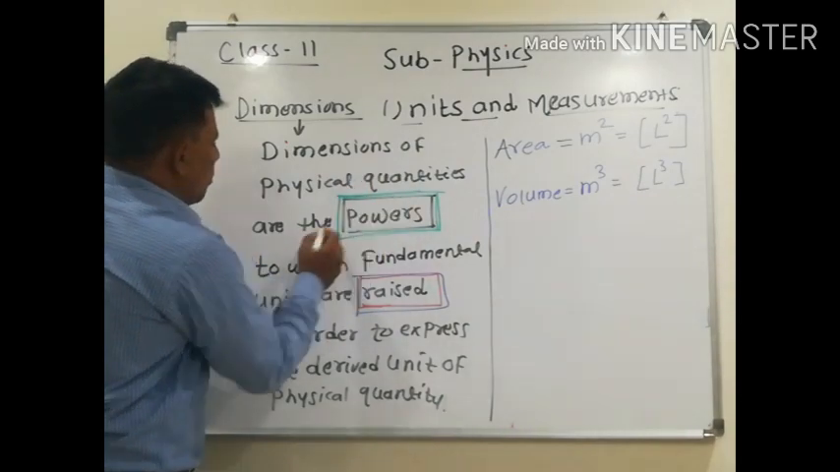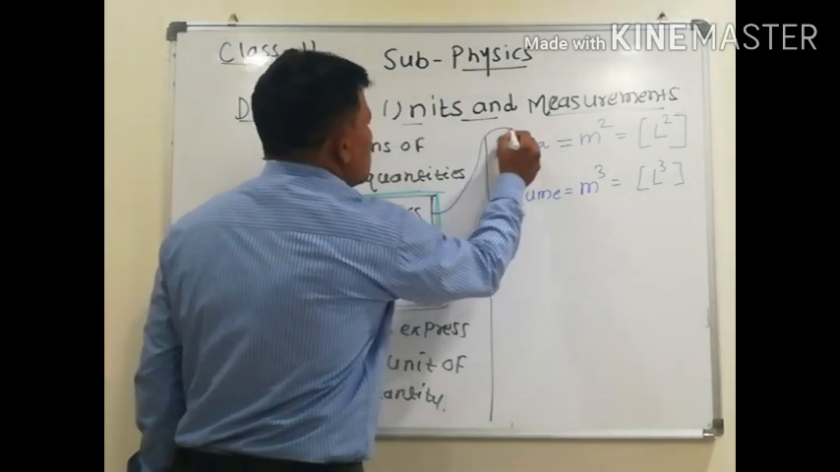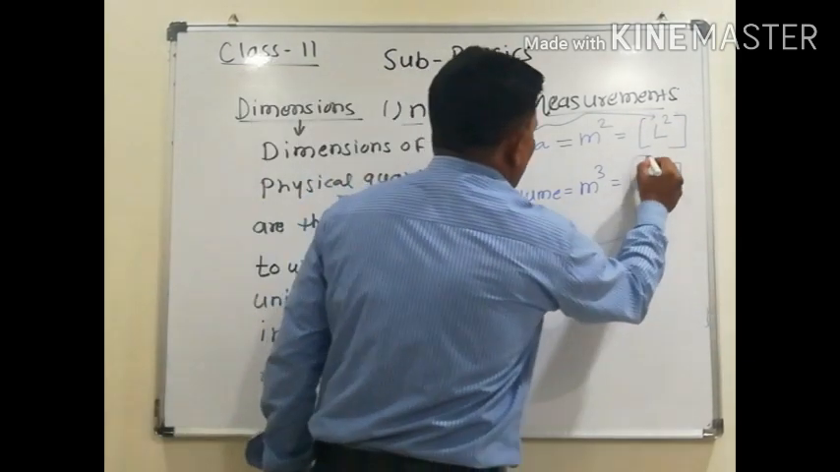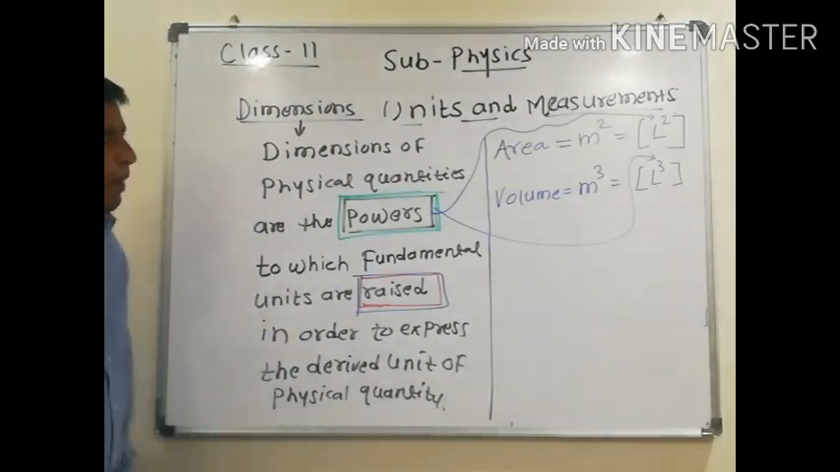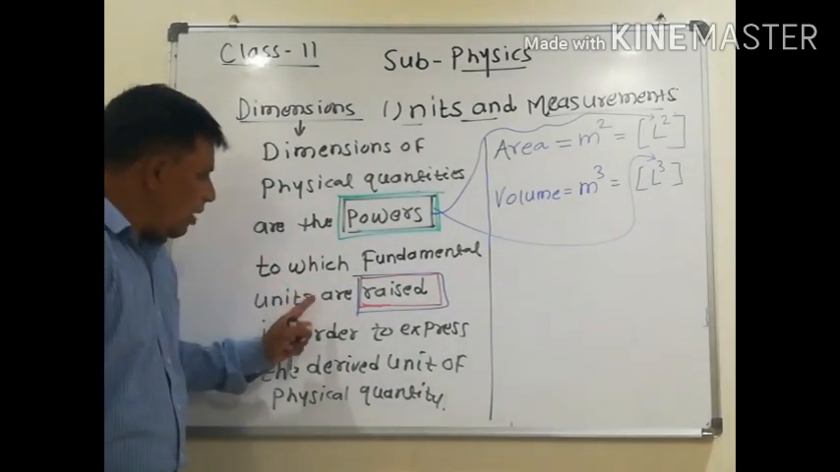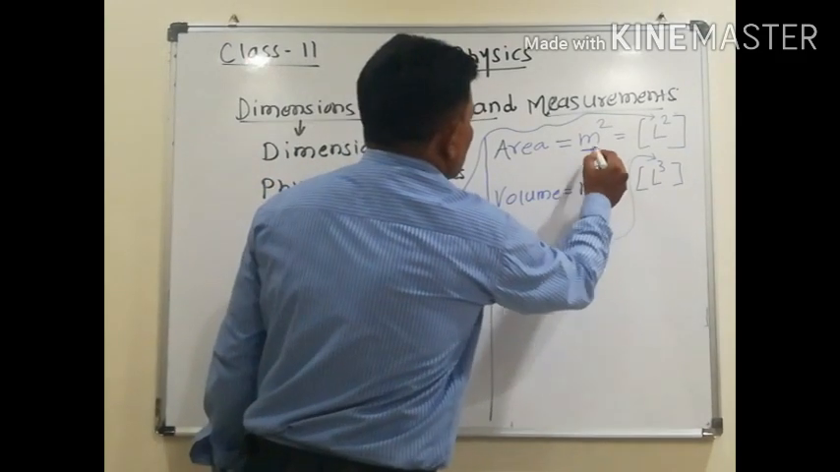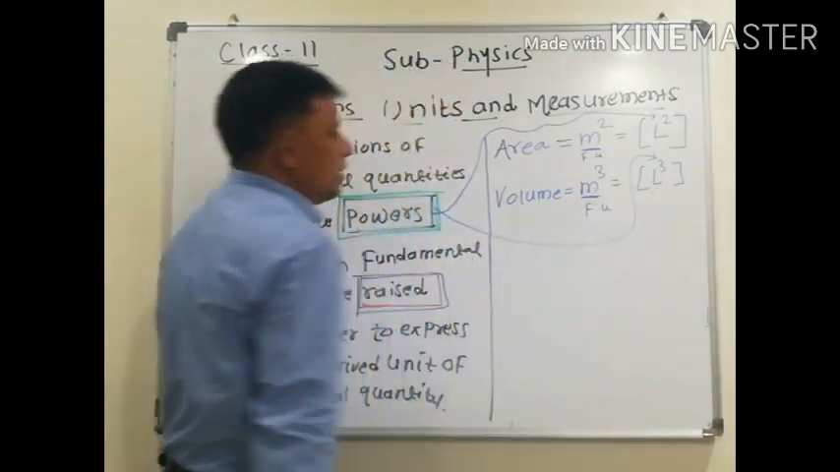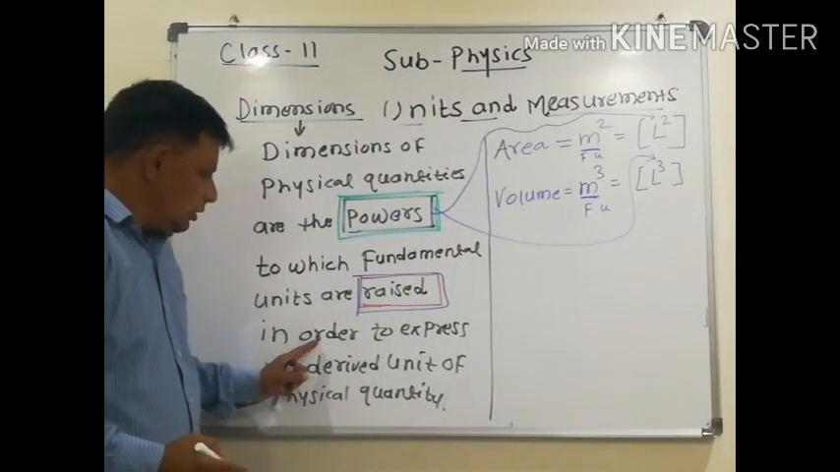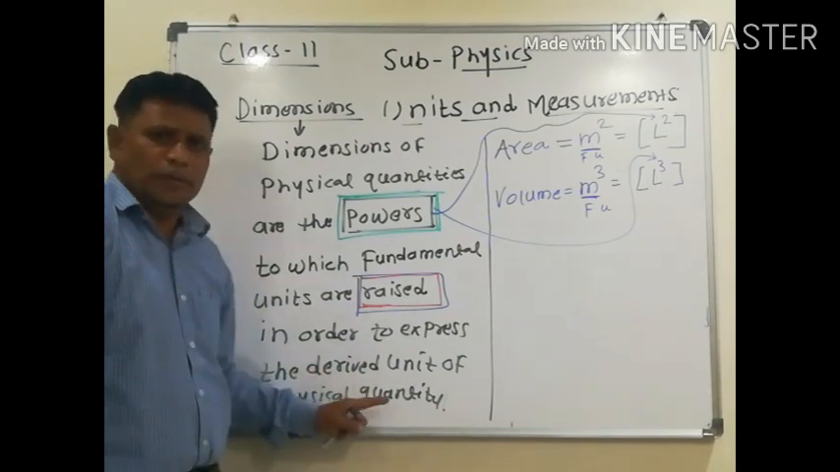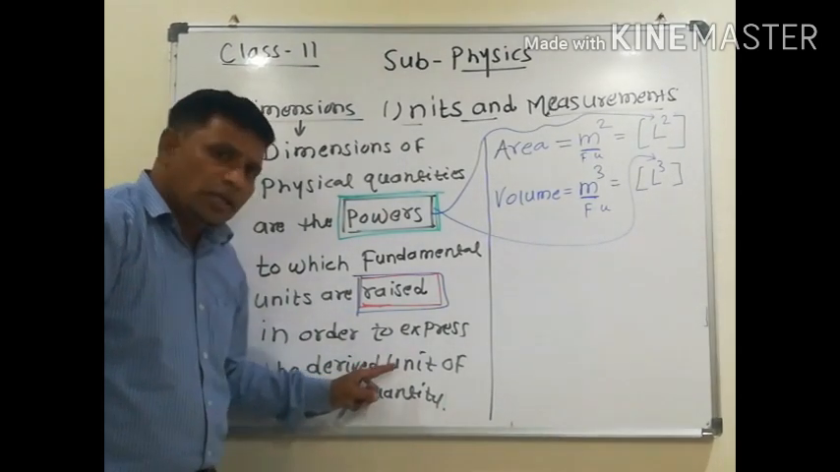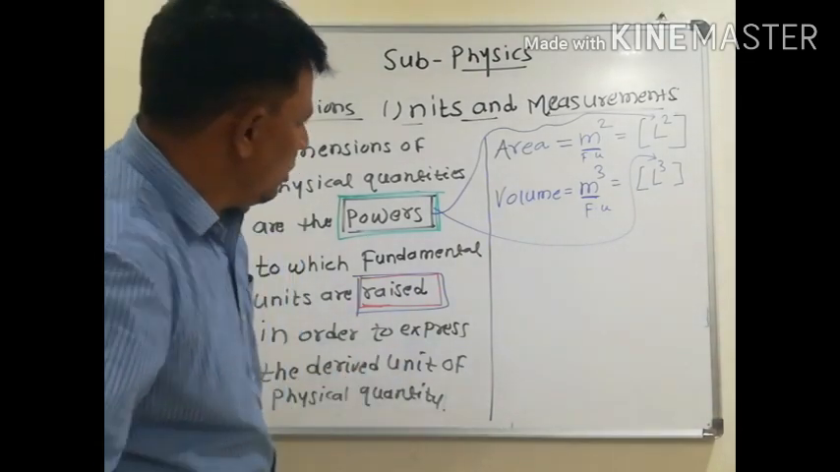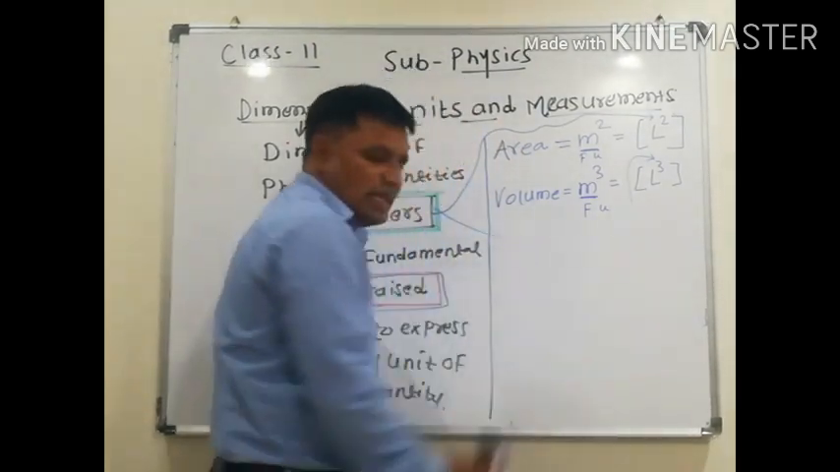Dimensions of a physical quantity are the powers to which fundamental units are raised in order to express a derived unit of a physical quantity. Now look at the next example, from that you will understand. Now density.